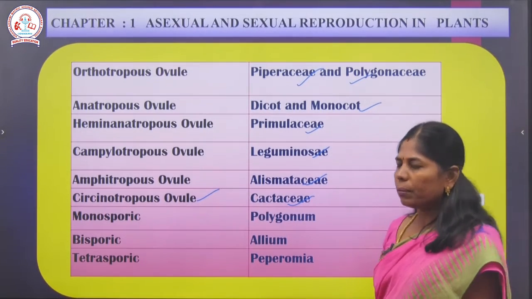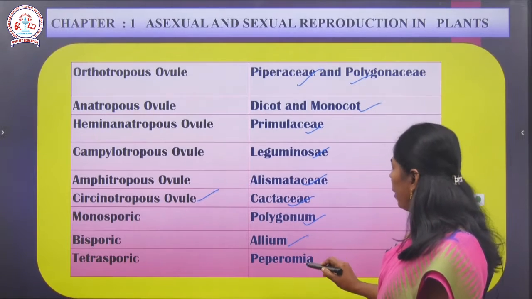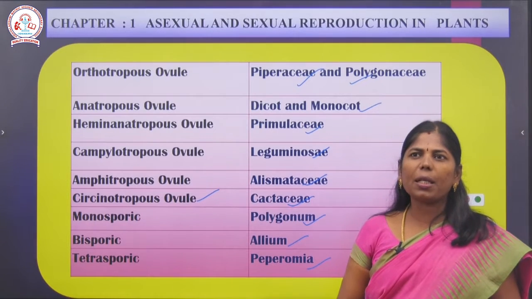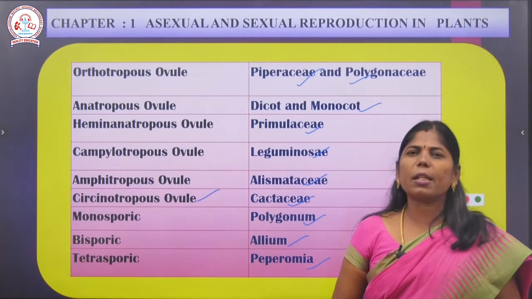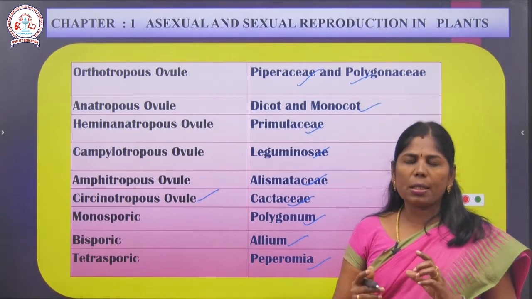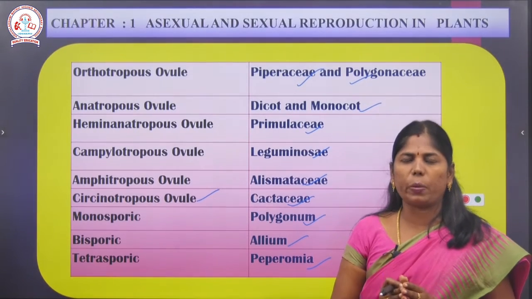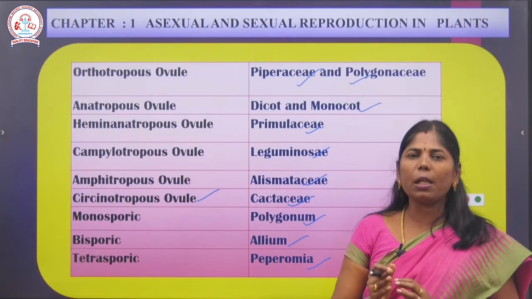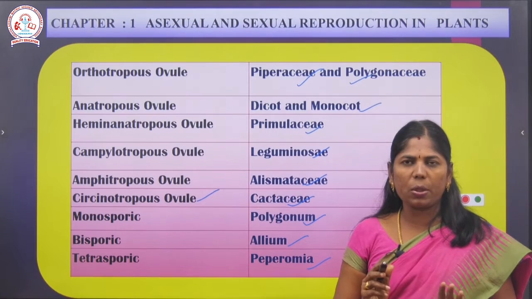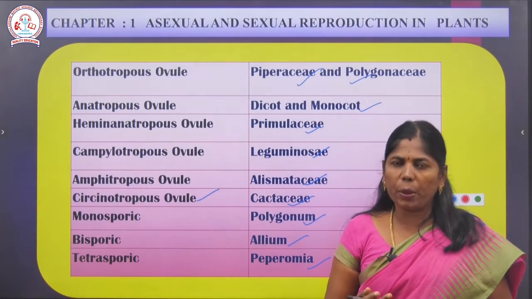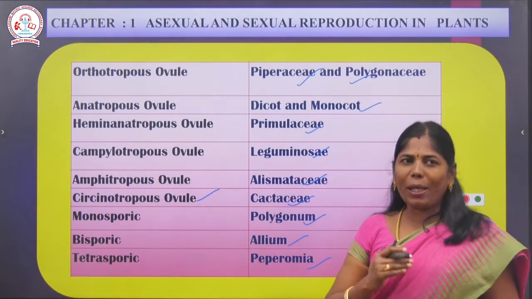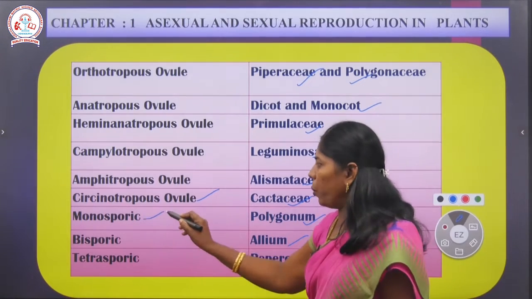And next one is monosporic, bisporic, tetrasporic, we call them, isn't it. How are these monosporic, bisporic, tetrasporic determined? By megasporogenesis. As a result of megasporogenesis, 4 megaspores are formed, isn't it. Of those 4 megaspores, sometimes only one megaspore is functional, and that one functional megaspore develops into the embryo sac or female gametophyte. Female gametophyte is otherwise known as embryo sac. So only one is functional, and based on that we call it monosporic.